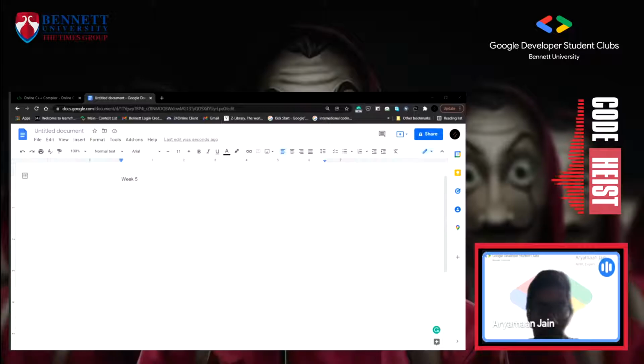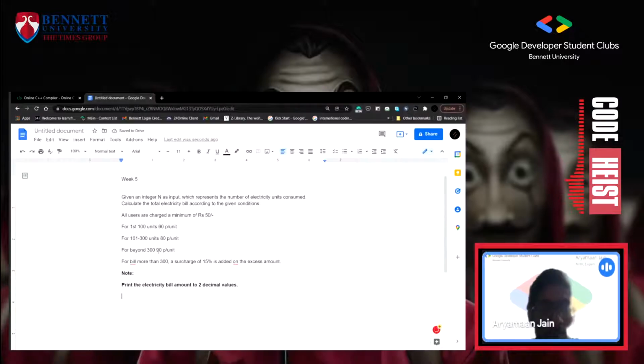A lot of people were having problems in this question. You are given units and you need to find out the total electricity bill. The first 100 units are 60 per unit, the next are 80 per unit, and beyond that 90 per unit. For a bill more than 300, a surcharge of 15% is added on the excess amount. Everyone figured out how to do this, but the problem is that a 50 rupee charge will be paid no matter what. So on top of everything, 50 rupees should be added to get the final price.